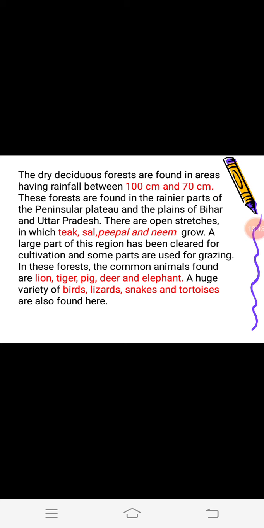Dry deciduous forests are found in areas which have rainfall between 70 centimeter to 100 centimeter. These forests are found in parts of the peninsular plateau, in Bihar and in Uttar Pradesh. The trees which are found in these forests are teak, sal, peepal and neem, which are some of the major plants of this deciduous forest.